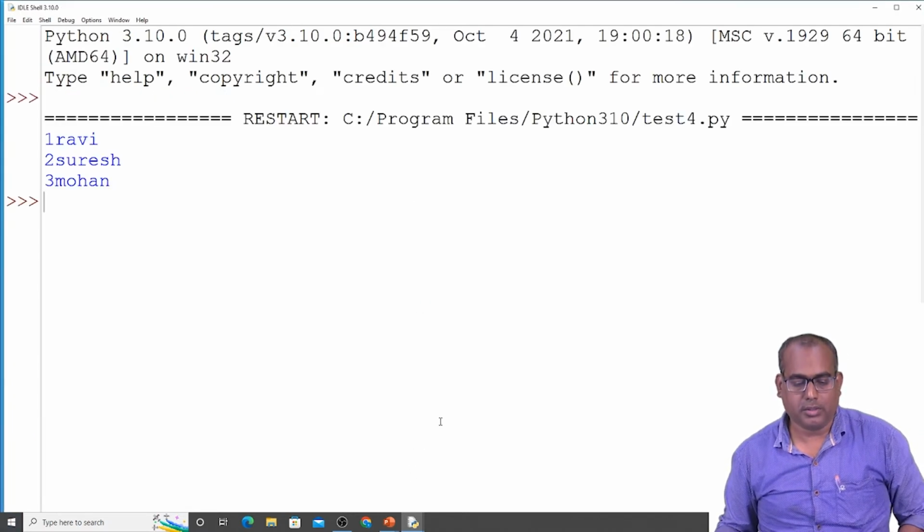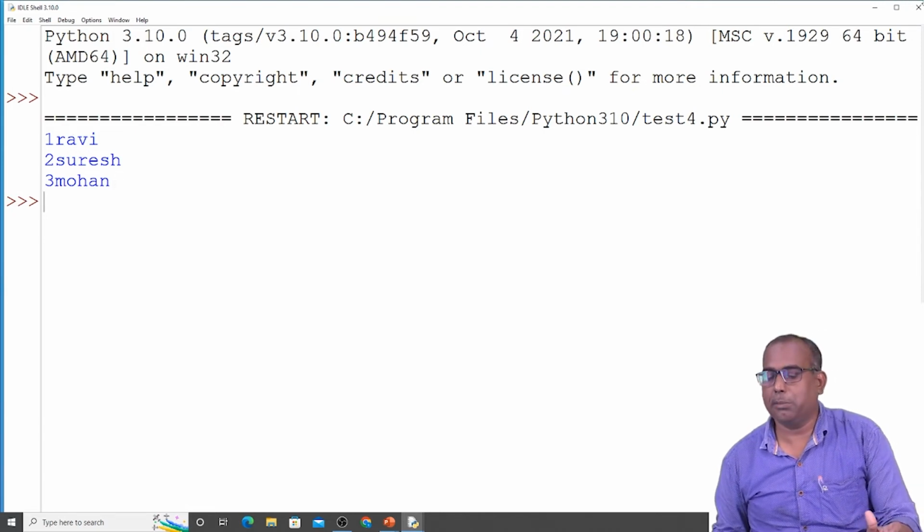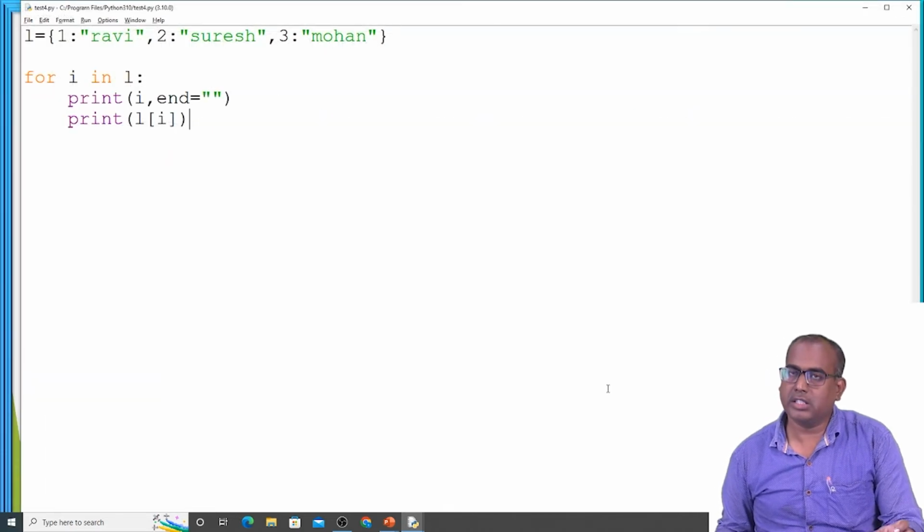This 1, 2, 3 are keys. Values are Ravi, Suresh, Mohan. With the help of for loop, we are able to access the dictionary elements also.